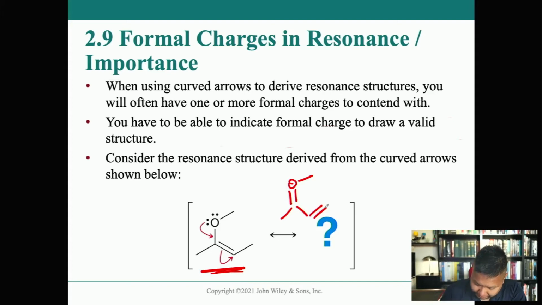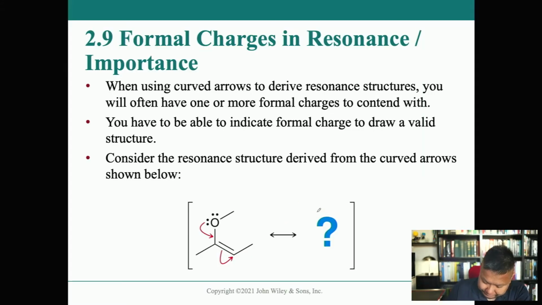Oh, I messed up here, actually. There shouldn't be that there. Let me just erase this and do it again. Got ahead of myself. Oops. There it goes. So the structure that we end up with is this. That's the resonance contributor we end up with, with the arrows shown right here.